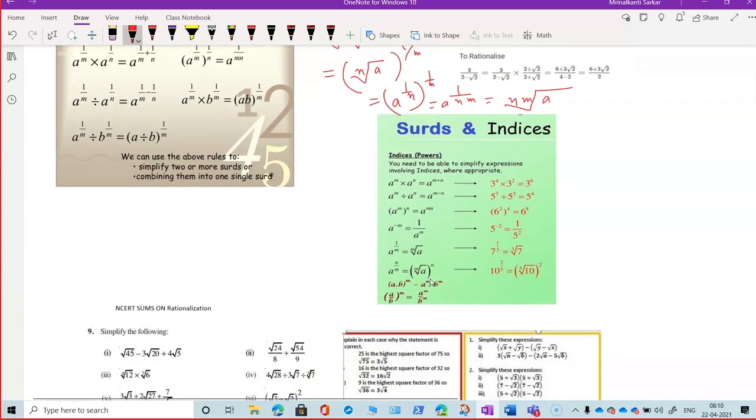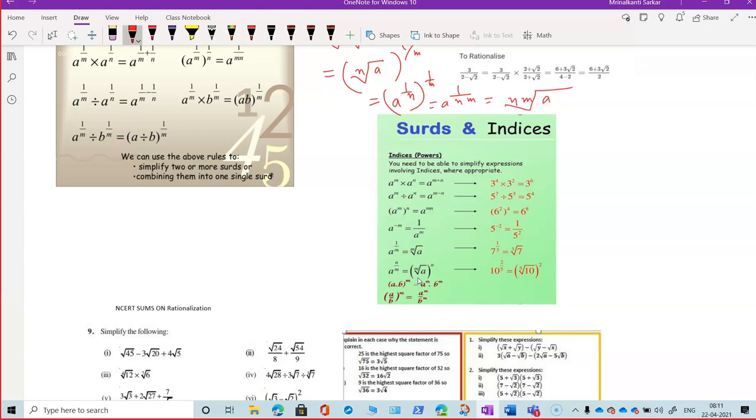Let us see some examples here on this calculation. You might have done it before. a to the power m into a to the power n is a to the power m plus n. This is one illustration: 3 to the power 4 into 3 square, 4 plus 2 will be added, this will be 3 to the power 6. 5 to the power 7 divided by 5 cube is what?